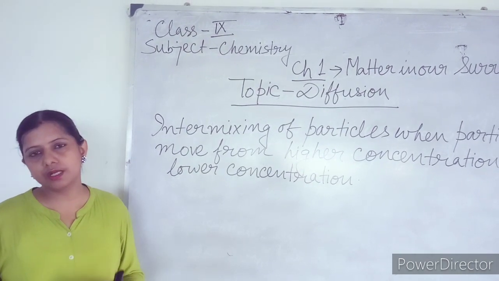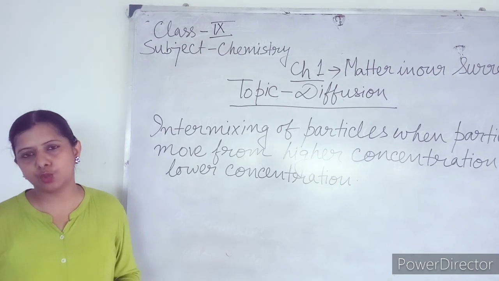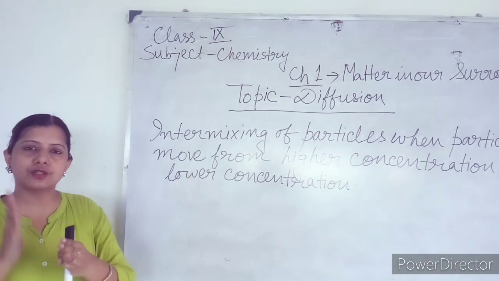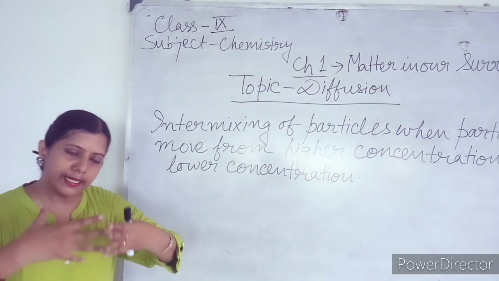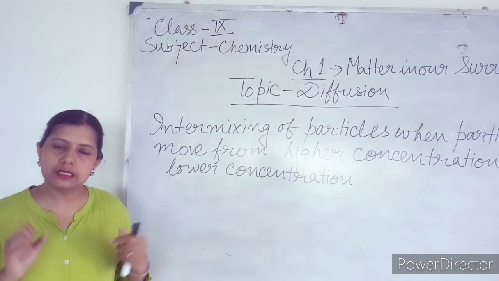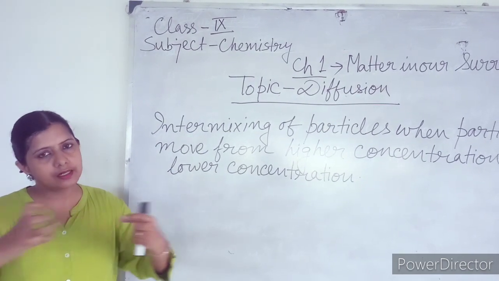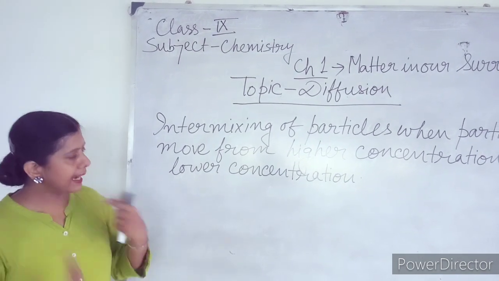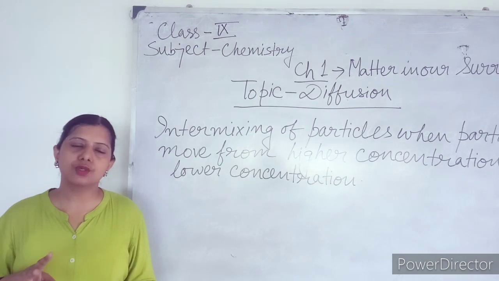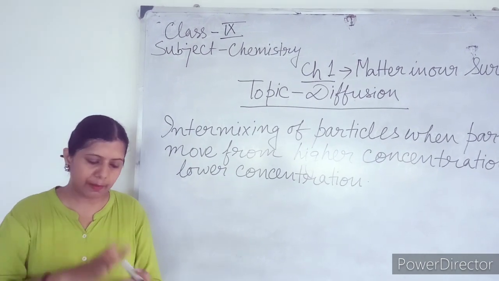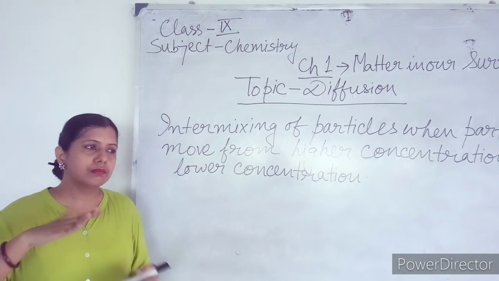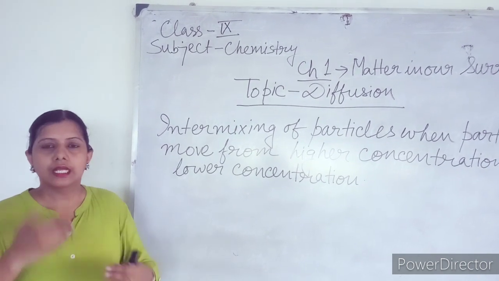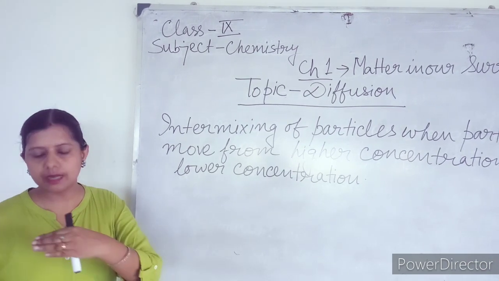After some time it will be difficult to separate the ice cubes, because the surfaces of two ice cubes have some particles. They are going to intermix with each other in such a way that it will be difficult for you to separate them. Another example: sometimes you have seen that clothes kept inside the almirah for several days or several months, the color of one cloth can be intermixed with the color of another cloth.